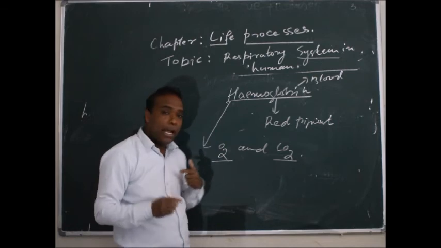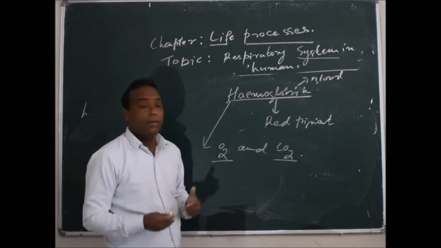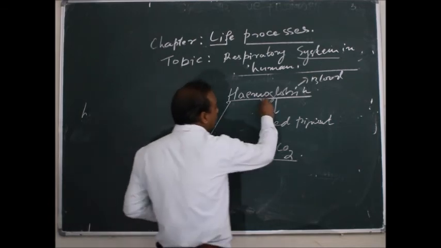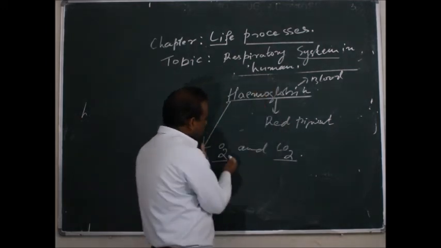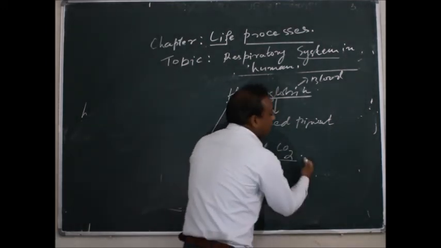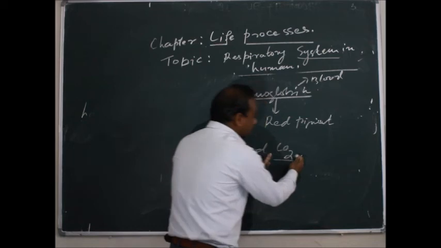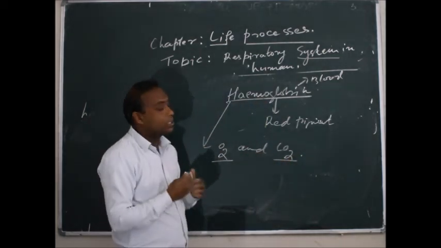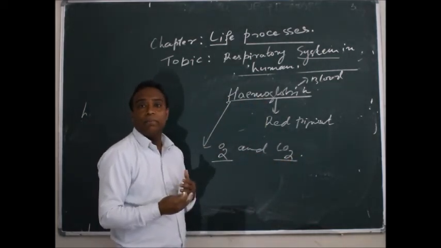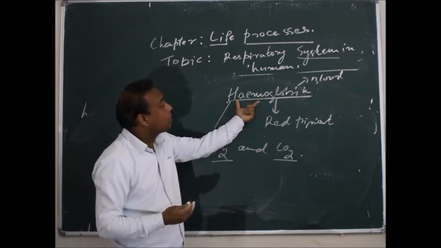Because we take in oxygen and give out carbon dioxide, the hemoglobin will take the oxygen and also take the carbon dioxide. And then only the exchange of gases takes place in the human body. So this is one of the main functions of the hemoglobin.